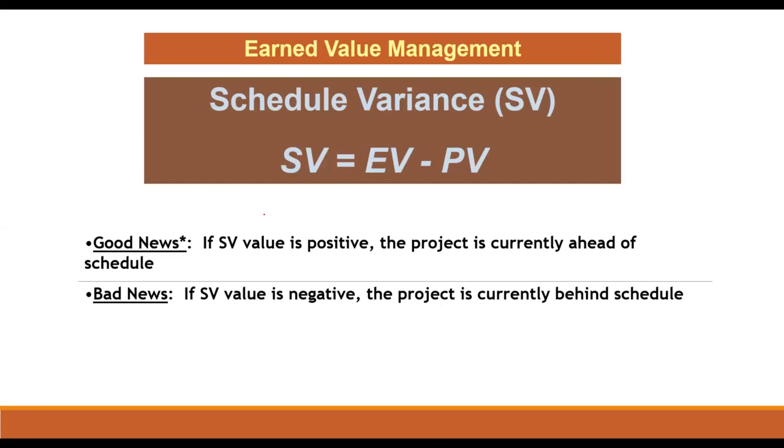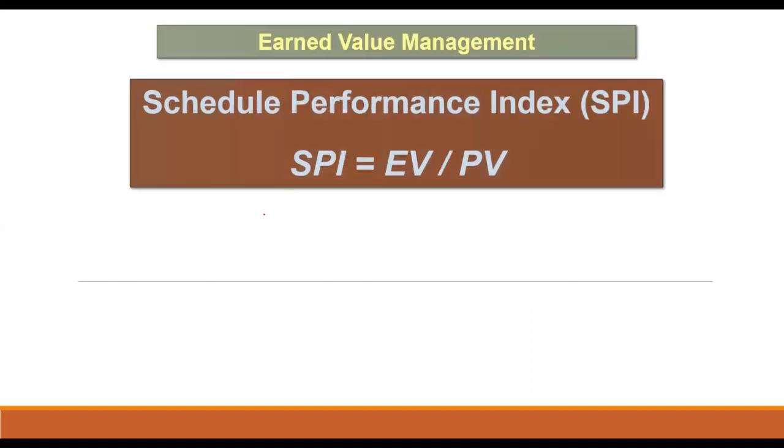If the variance is equal to 0, the project is on schedule. If a negative variance is determined, the project is behind schedule. And if the variance is positive, the project is ahead of schedule. And remember, not all positive schedule variances are good.